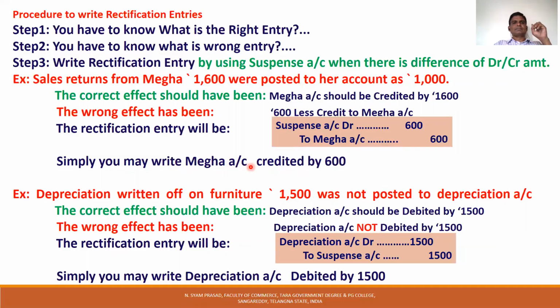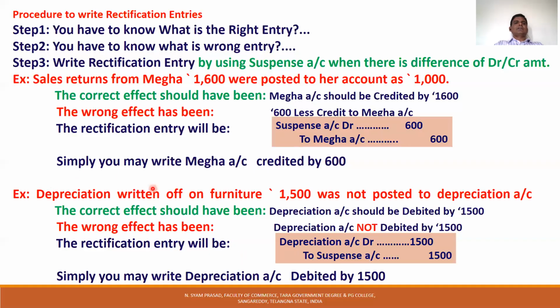So what is the main point? Correct is Mega account should be credited by 1,600. The wrong is 600 less credited to Mega account. The rectification entry is 600 credited to Mega account, by suspense account also debit 600. Suspense account to Mega account.